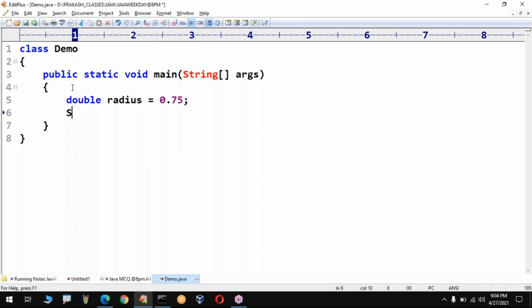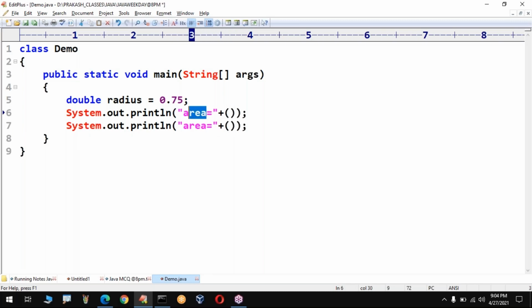Sir, now I want to print area. System.out.println of, sir, "area is equal to" plus, within bracket, I told, right, within bracket what is the content that we need to take. Let me print radius first. Can you tell what is the formula for area? Sir, if you are printing only radius, no need to use any brackets. If it is an expression, then only we have to take brackets. Sir, can you please confirm the formula for area? Please put it in the chat window.